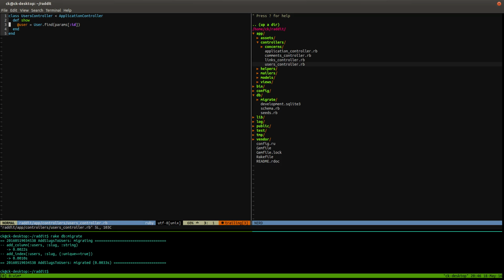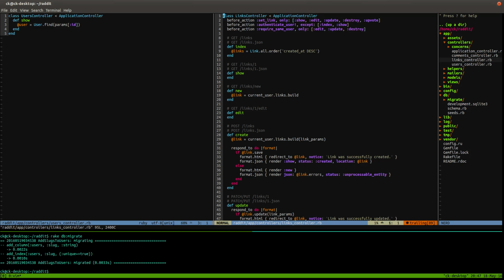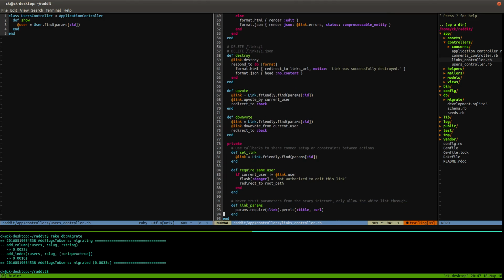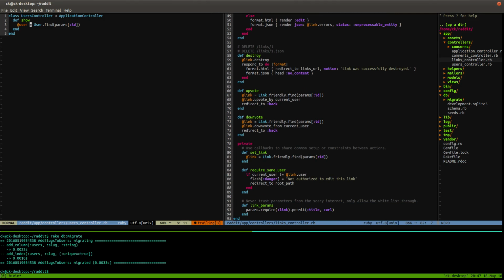Take a couple seconds, see if you can figure it out, based off your last controller. If you can't, just pause the video and I'm going to keep working on it right here, and we'll compare answers. So let's open up the links controller, see what we did here. Now this has a private method, I believe, but I don't think we need to do that for our users controller to set link, simply because we have one action here and that's all we'll be using. So actually making a private method wouldn't make much sense, being that we only have the one method, the show method.